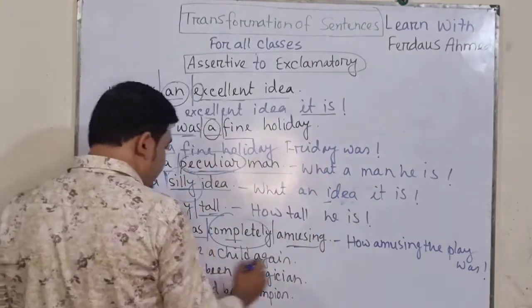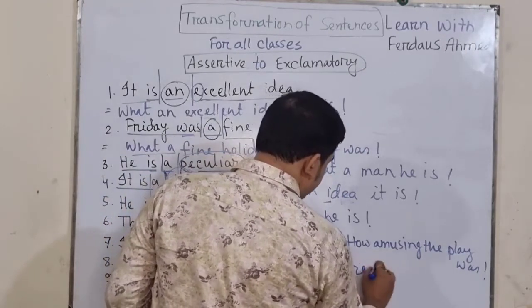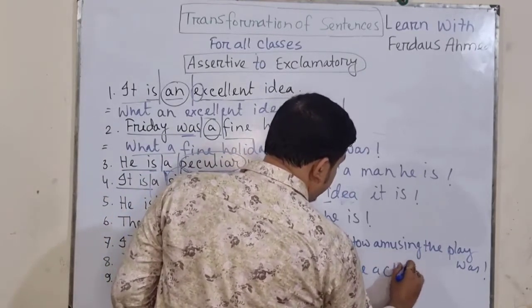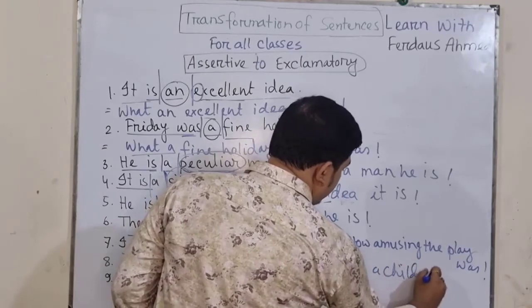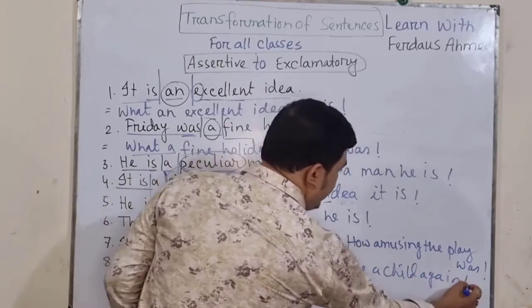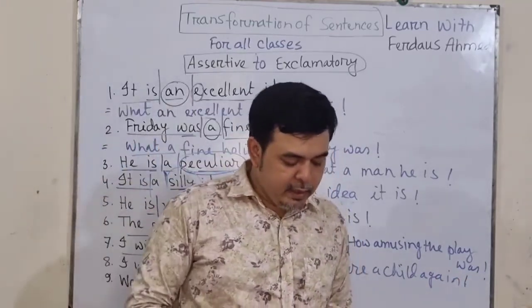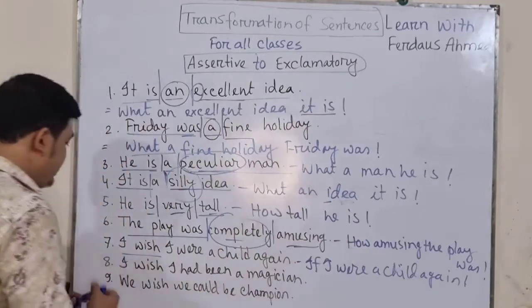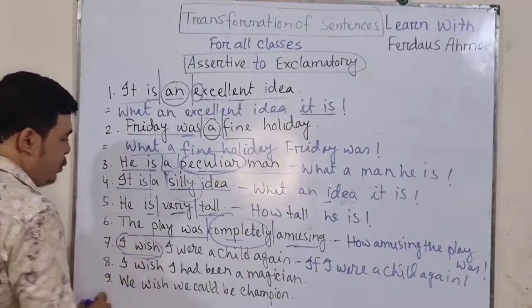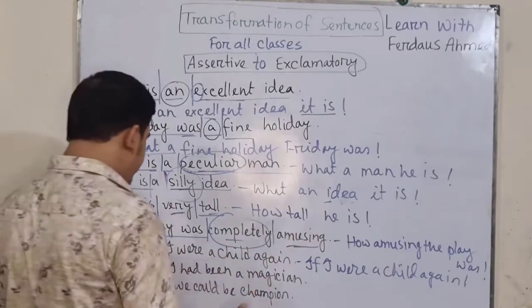So what can we write here? If I were a child again. That is very much easy, I think. What have we done? We have omitted the I wish and written if I were a child again.